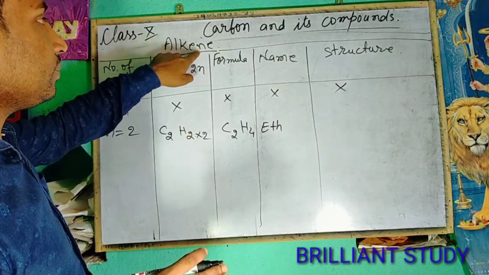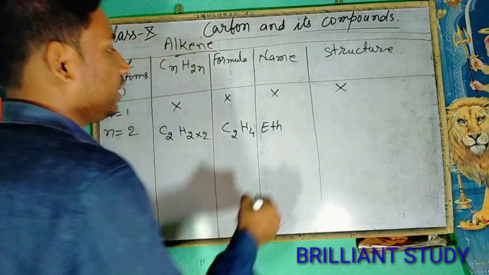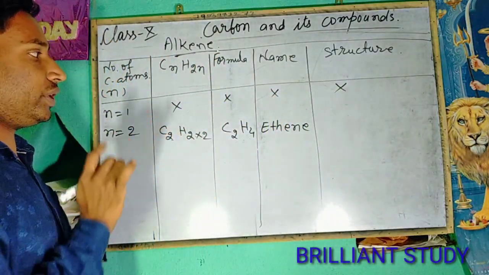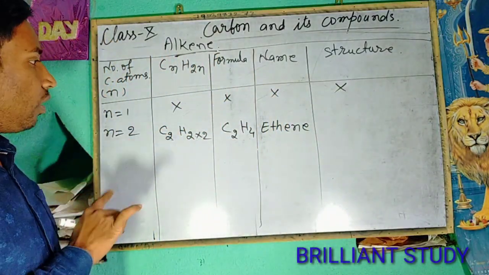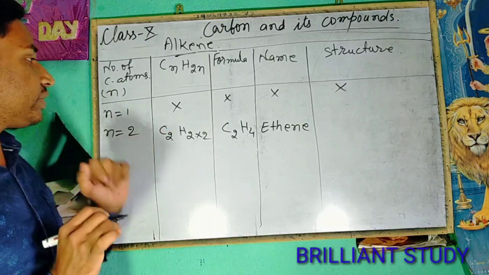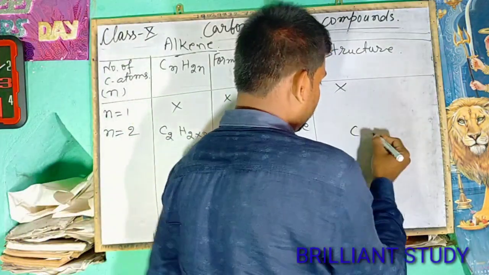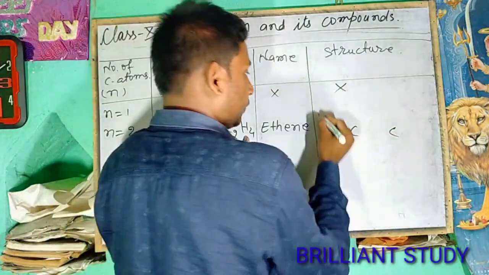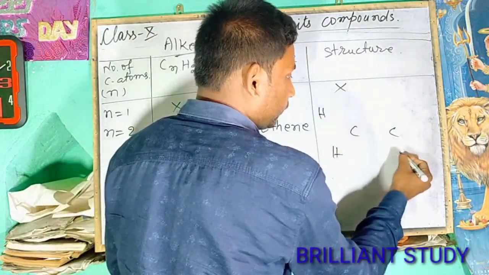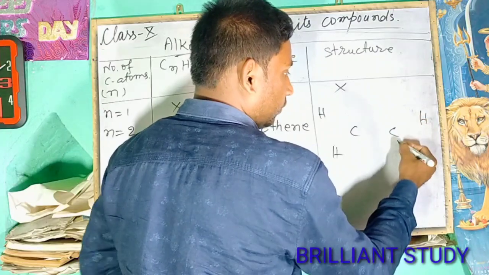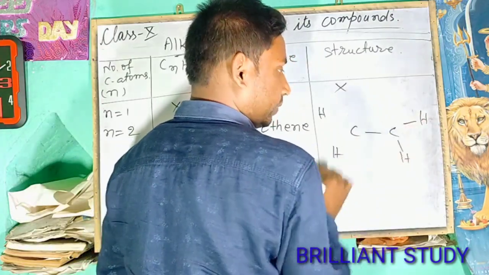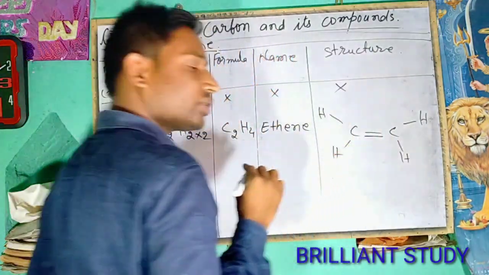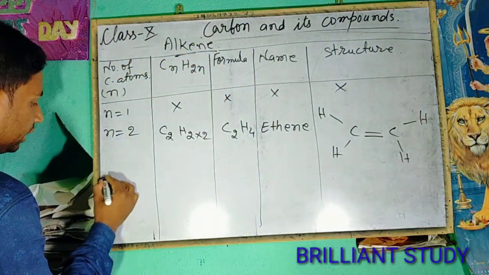Okay, but it is alkene, so ene will be added with the name of this molecule, and the structure will be C2H4: 1, 2, 3, 4. 1 bond, 2 bond, 3. And here will be an extra bond.